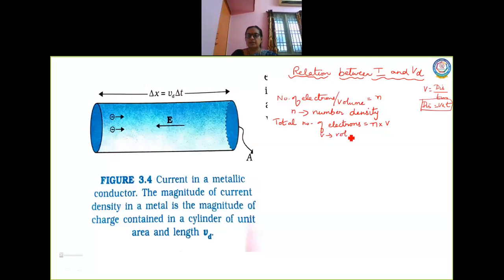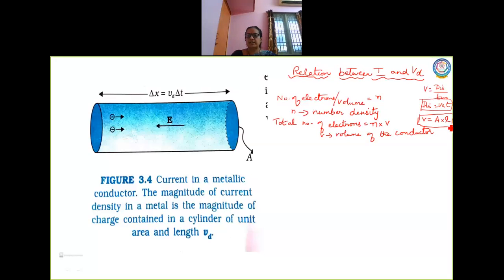So the number of electrons will be the number density into the volume of the conductor. But I know the volume of the conductor to be what? What is the formula for volume, children? Volume is area into length. Just make a note of all these things. All are very small formulas. You have to just relate this to this.